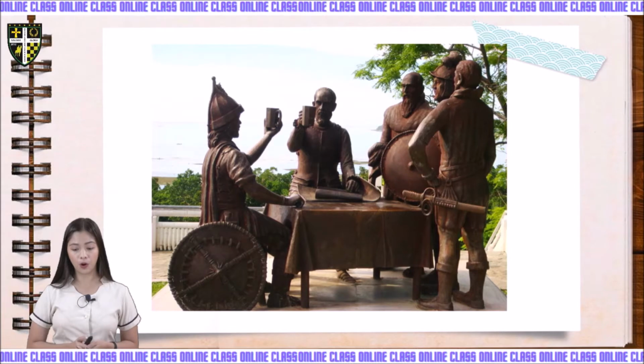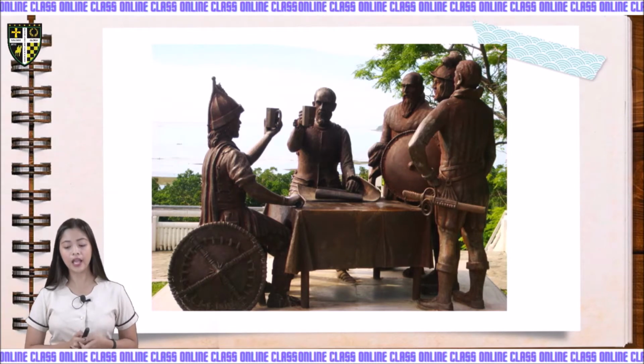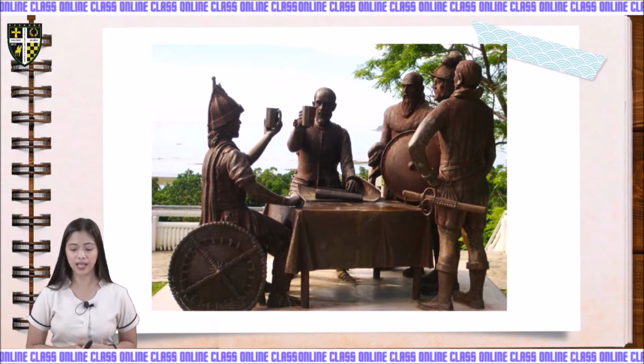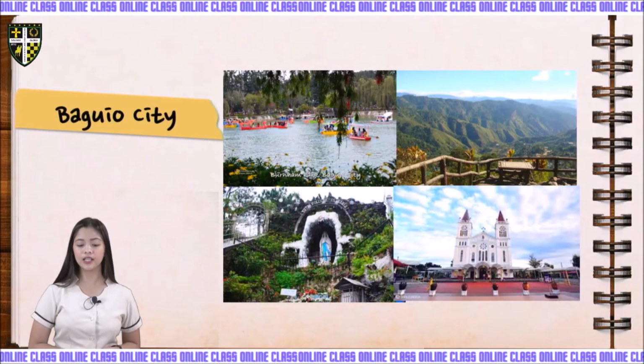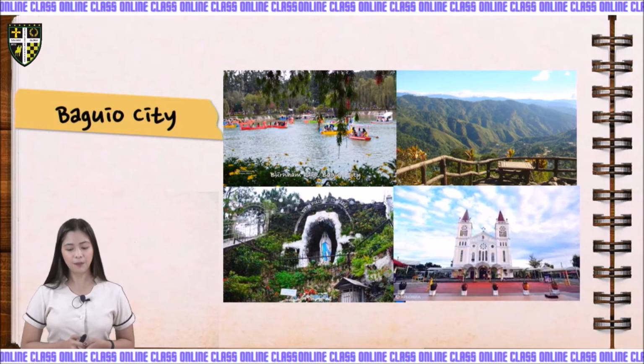Again, Bohol is also the site where Datu Sikatuna and Miguel Lopez de Legazpi had their blood compact or sandugo. Now, after Bohol, let's proceed to Baguio City. Baguio City has a cool temperature that attracts local and foreign tourists to spend their vacation here. This city of pine is also called the summer capital of the Philippines.